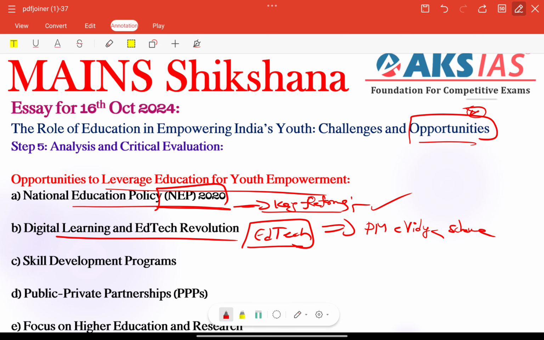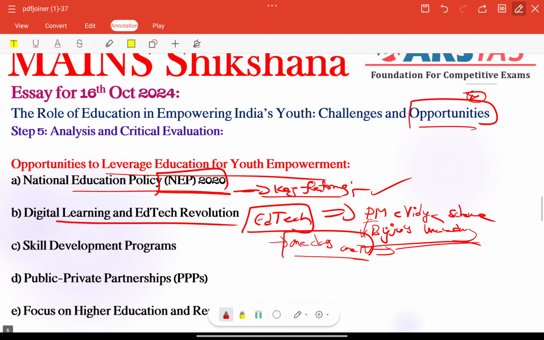And also platforms such as Byju's or Unacademy, which have made online learning resources more accessible to rural and urban students. For example, we can add One Class, One TV Channel under the PM Vidya scheme. These schemes provide learning content to students without internet access, demonstrating how technology can be a game changer in education delivery. So these are very important.